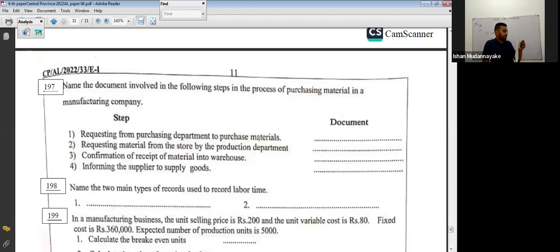Second one, requesting material from the stock by the production department. That is a material requisition note.